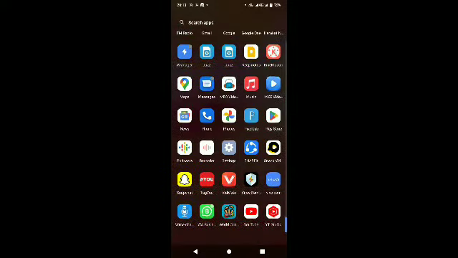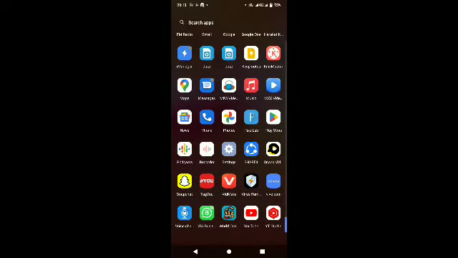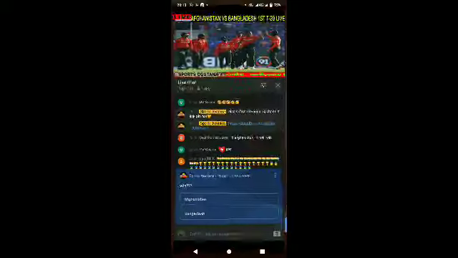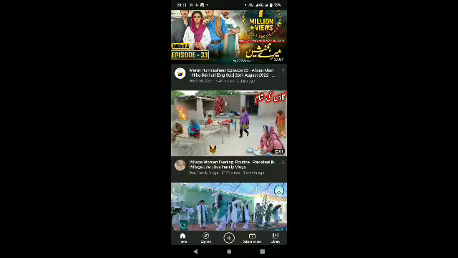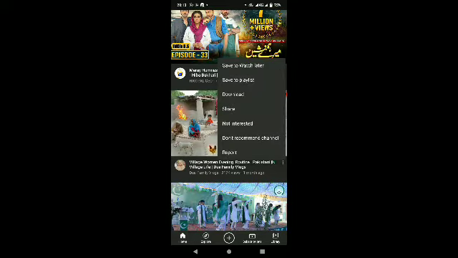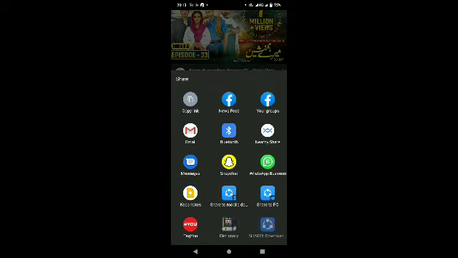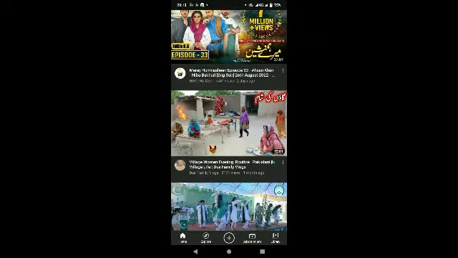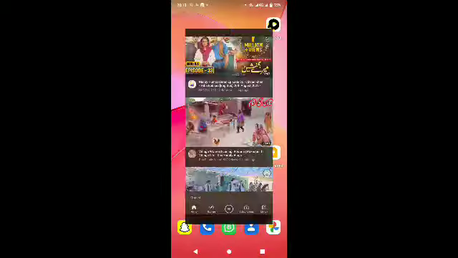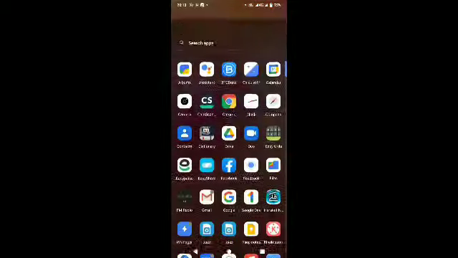I am coming to my mobile screen and I am going to YouTube. This type of interface will be here. I want to check the tags of this video. I will click on the 3 dots and again click on share. Here I click on copy link, and then I will come back to the screen of my mobile phone.